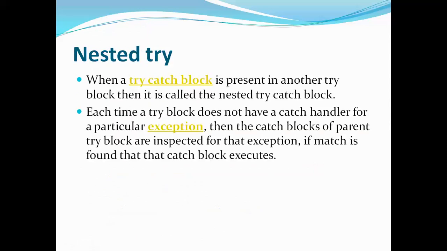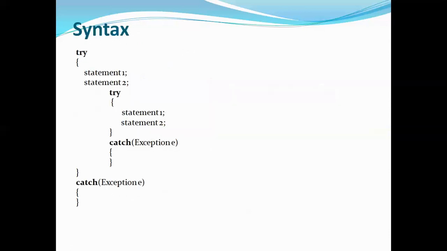Now let's see the next topic, that is nested try. The concept is, in the previous topic we learned that a single try was having multiple catches, whereas here we are going to see nested try. Nested try means a try catch block inside another try catch block. So the syntax will be like this. If you observe here, a try catch pair is there, and inside that you have a try catch block. If you have a try catch block inside another try catch block, then it is called nested try.